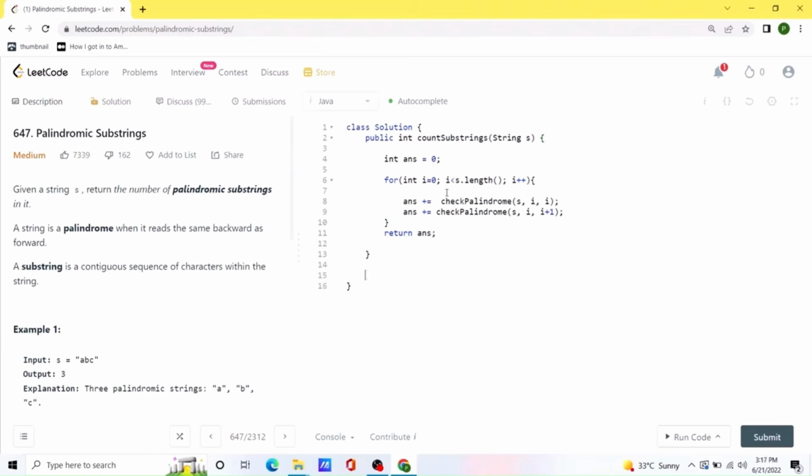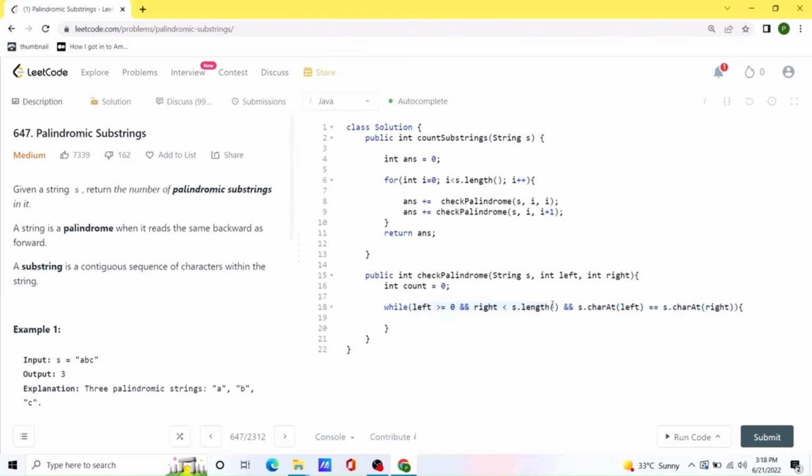Now let's create this check palindrome method, and we will initialize a variable called count to count the number of palindromes we encounter. Now we are going to run a while loop, that while the left and right pointer are in bounds and not out of bounds, and while their character positions are same, so which means they satisfy to be the palindrome. If that is the case, we will keep on updating their values, and we will keep on adding our count variable, and in the end we will return the count variable. So let me quickly type that.